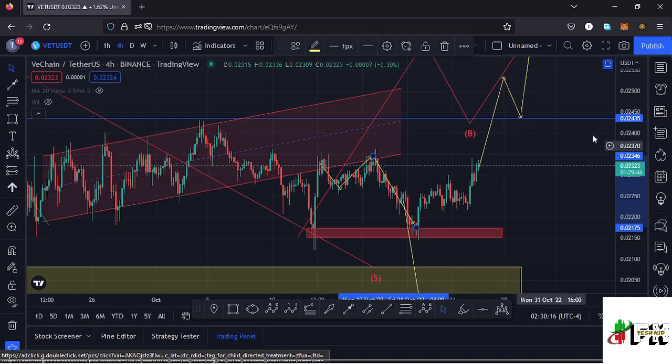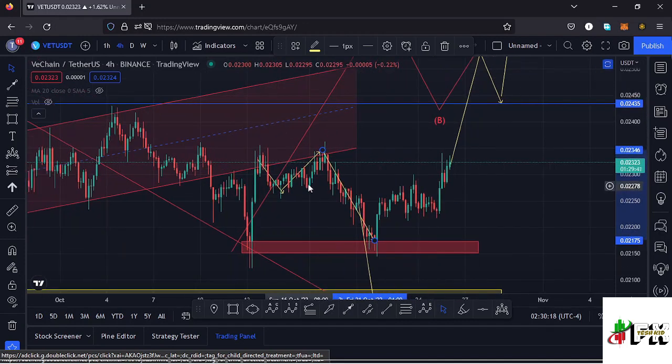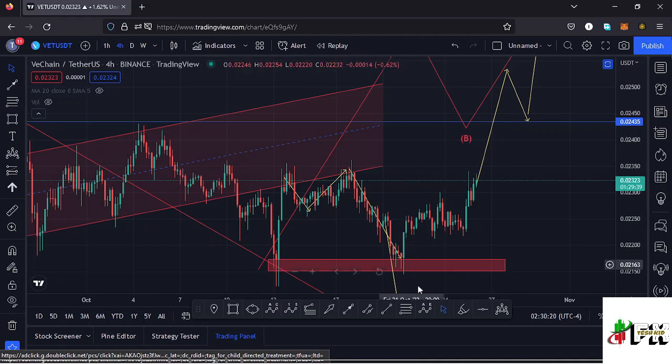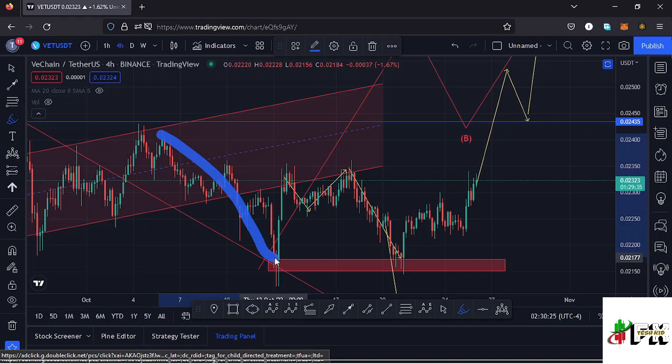And in this movement right here, we have also seen the formation of another chart pattern, which is a double bottom, having this impulsive movement giving us the first low. Then we saw a very nice bounce to the upper side, forming the neckline. Then we saw another movement to the lower side, forming the second bottom. Then we have continued to see a bit of a pump to the upper side, and we are almost touching the neckline of that double bottom. And this is a pattern that normally breaks to the upper side, having the target area of that breakout as the height between the neckline and the bottoms.